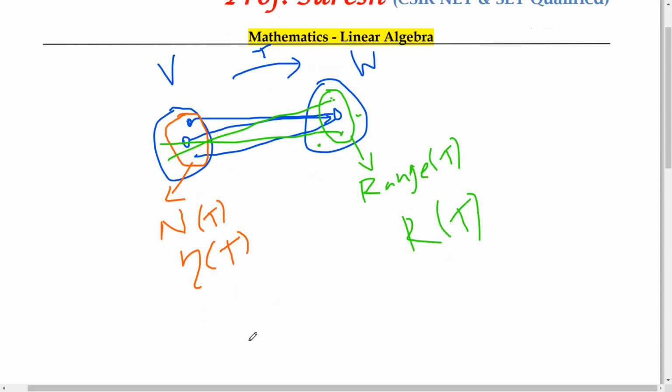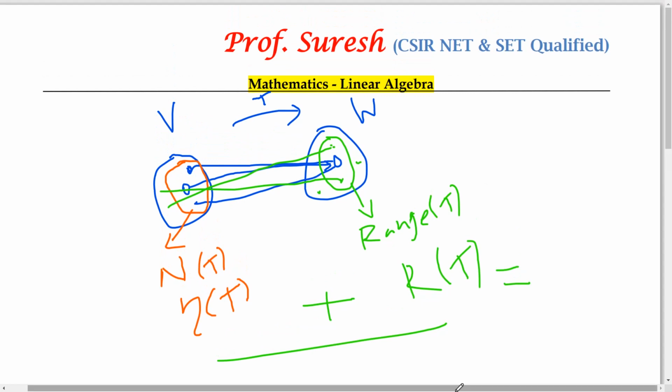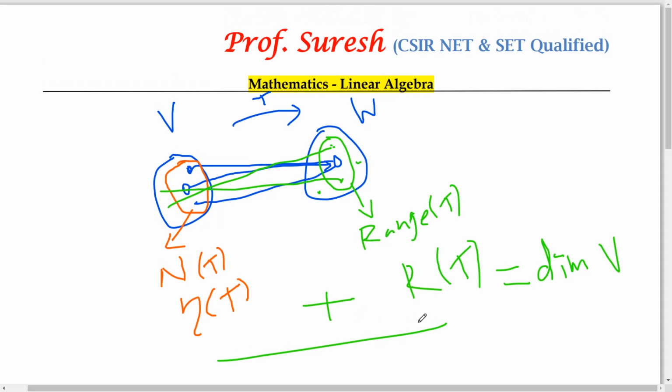And also by the rank nullity theorem, when you add these two, rank of T plus nullity of T, this equals the dimension of the domain. That is very, very important. This is a very important result, I already told. So rank of T plus nullity of T equals the dimension of the domain. This is called the rank nullity theorem or Sylvester's law.